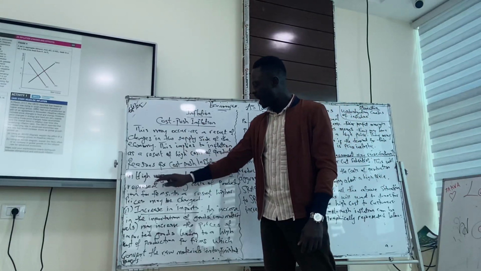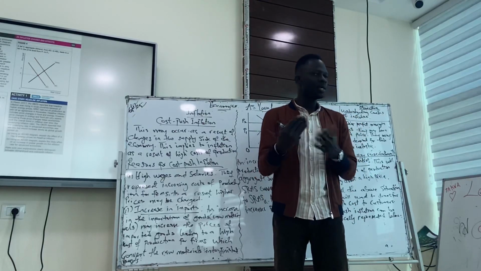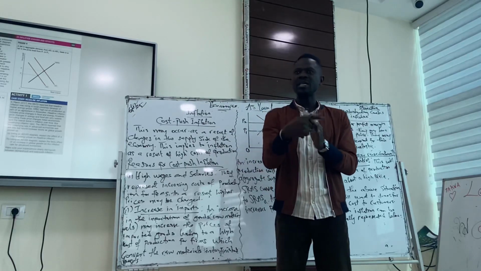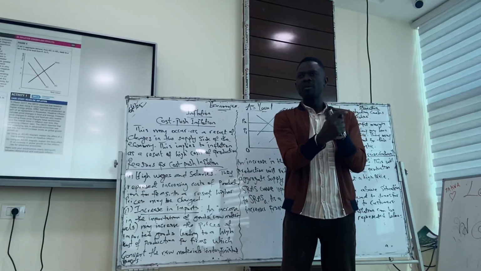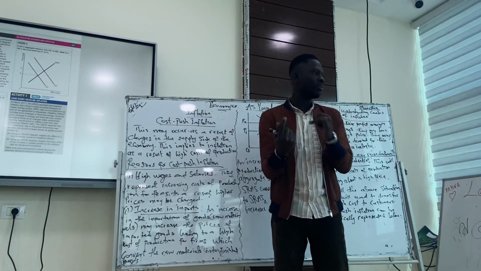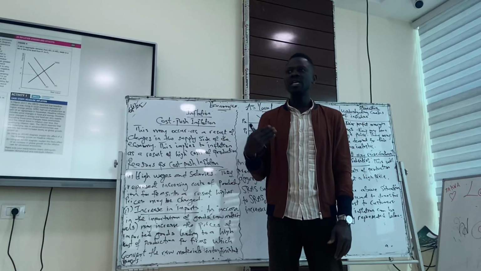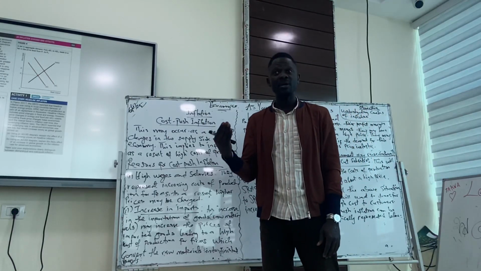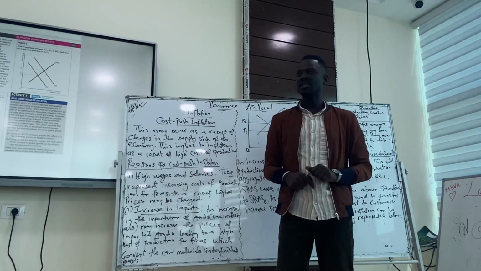The first one is high wages and salaries. Wages are paid to employees. Wages are the reward for labor, right? Factors of production, we have labor, capital, and enterprise, and land. So the reward for labor is wages. Who would pay these wages? The employers. So if employers have to pay high wages to their employees, their cost of production will increase. And if this cost of production continues to increase, they won't be able to make profit. So for them to make profit, they have to increase the price.